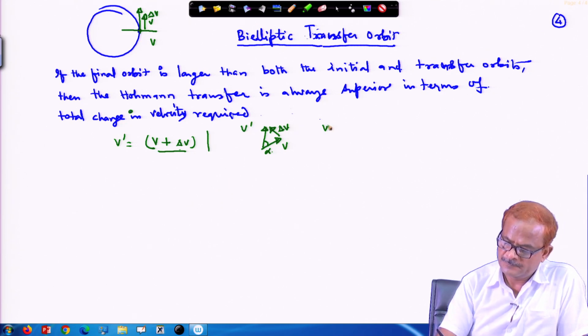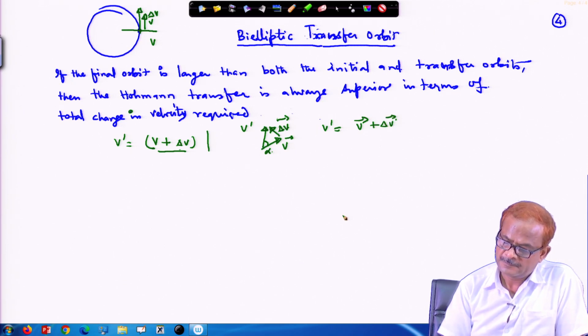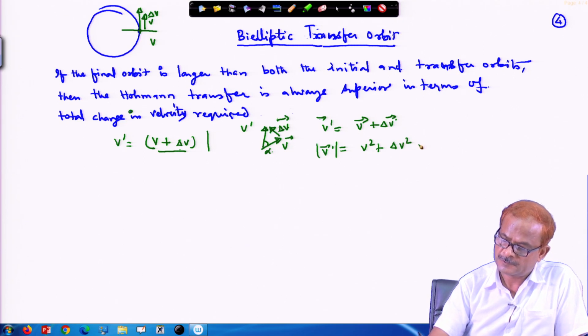As we have seen, v prime is given by v plus delta v, and magnitude-wise v prime equals the square root of v squared plus delta v squared plus 2 v delta v cos alpha.